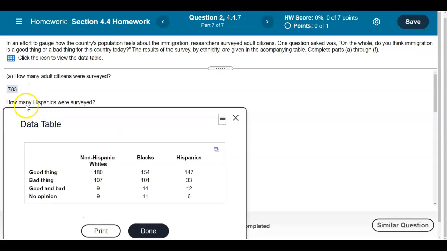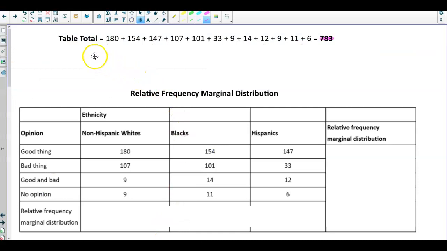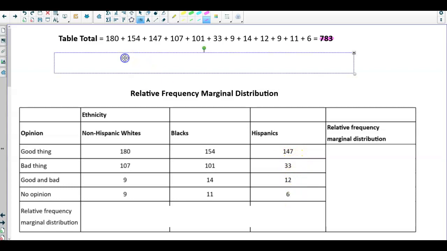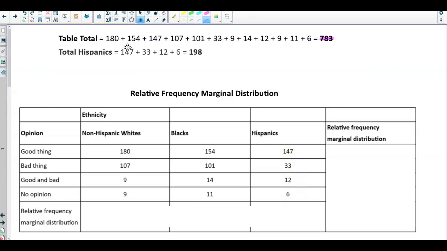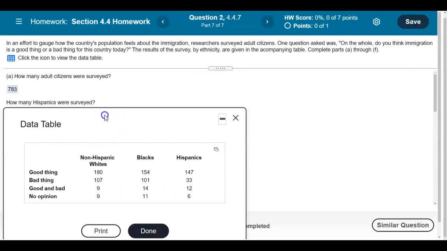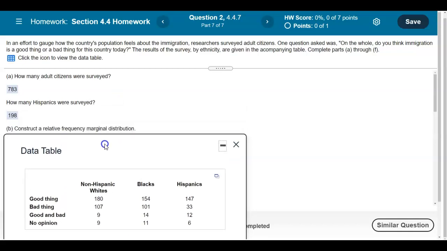Now the next question says, how many Hispanics were surveyed? So here we're going to find the total of Hispanics. So it's going to be 147 plus 33 plus 12 plus 6. And so total Hispanics, 147 plus 33 plus 12 plus 6 is going to give us 198. So therefore, in our second part here, our answer is 98. Okay? And then let's just go ahead and total up the rest.